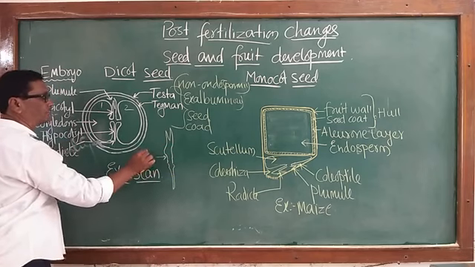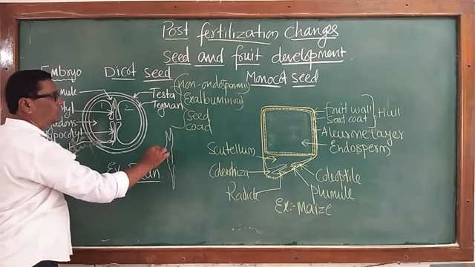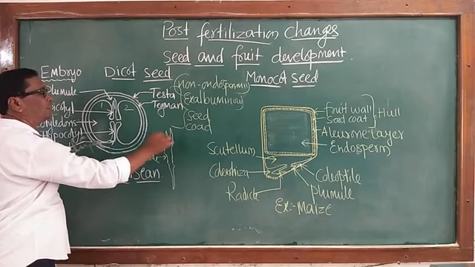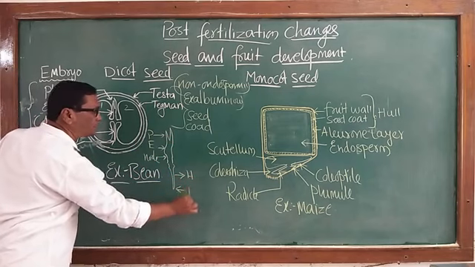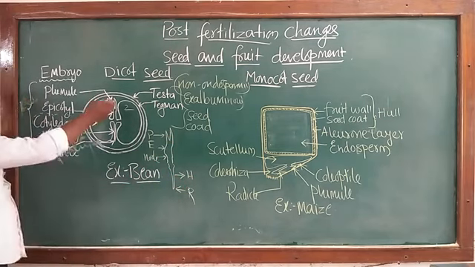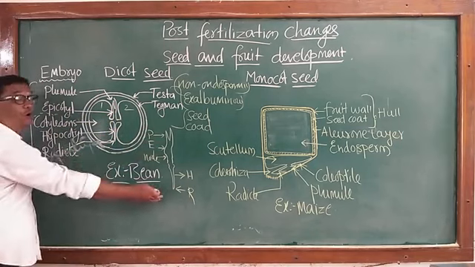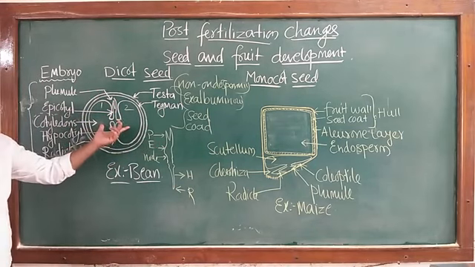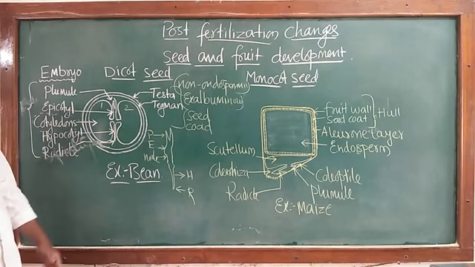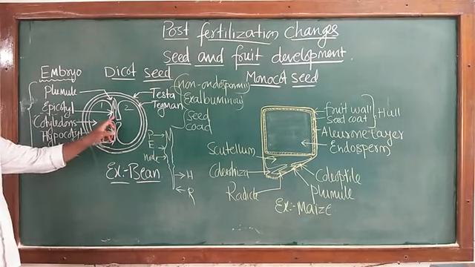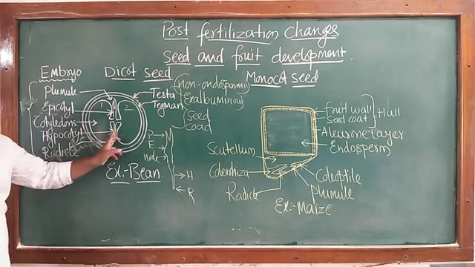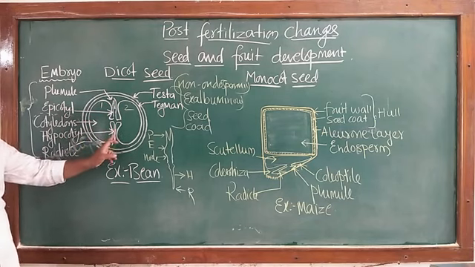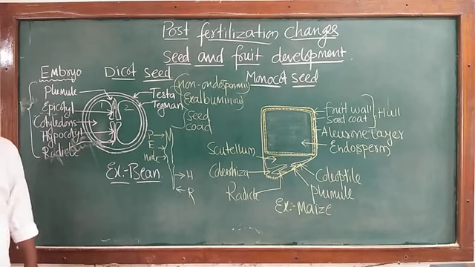This is the first node, this is the epicotyl, this is the plumule, this is the hypocotyl, this is the radicle. Now this embryo axis is present within these two cotyledons, showing towards one side the epicotyl terminating into the plumule. Towards the lower side there is the hypocotyl, which terminates into a radicle.